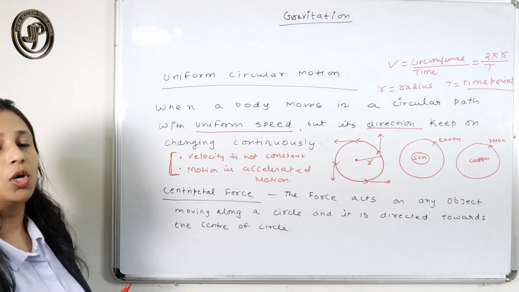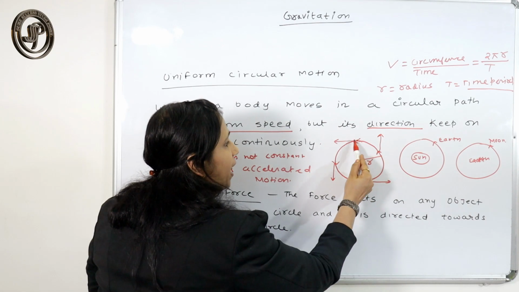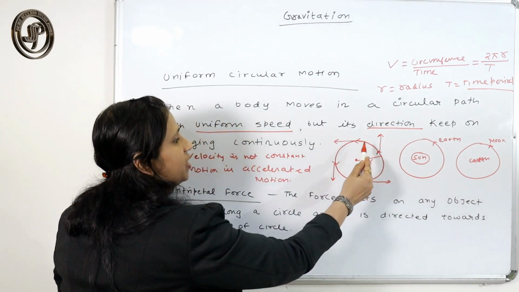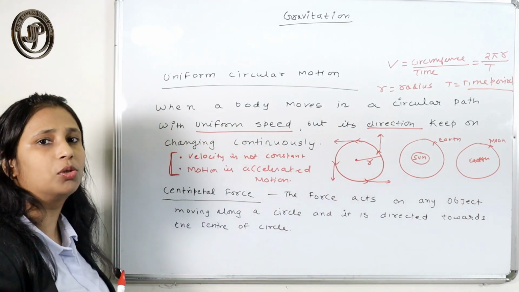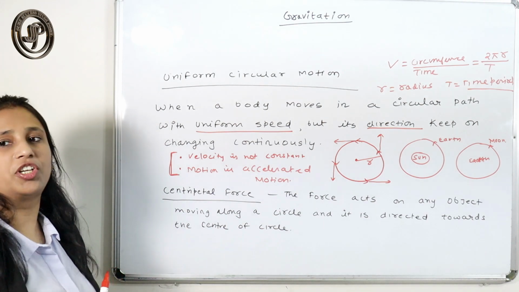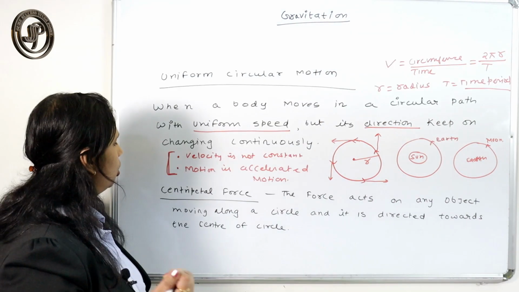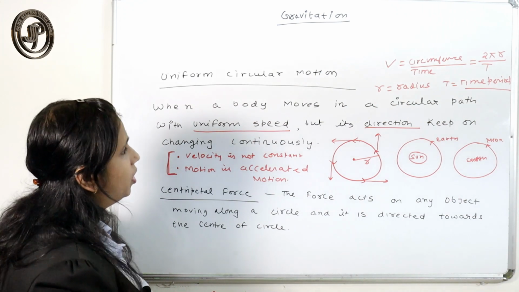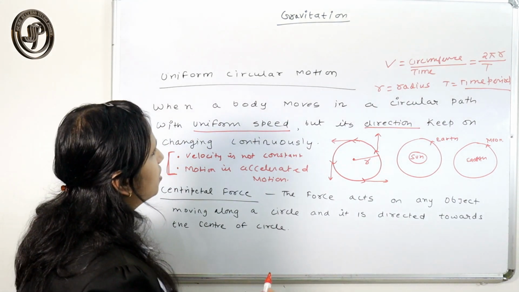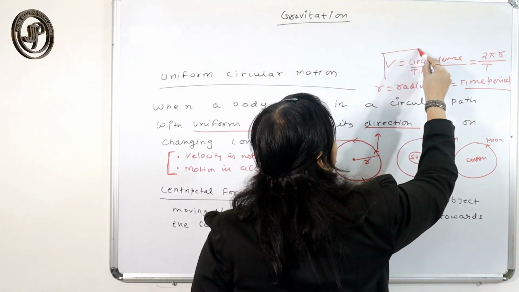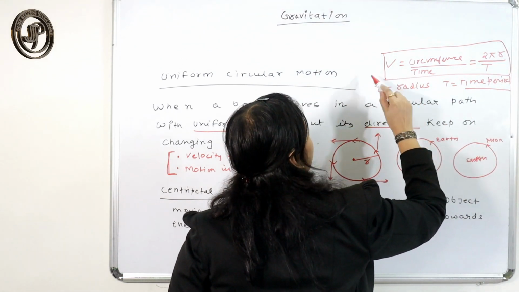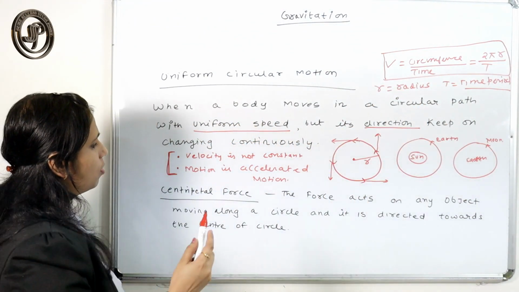That force is the centripetal force. If we want to calculate the magnitude of the centripetal force, here is the magnitude of the velocity when a body moves in uniform circular motion.